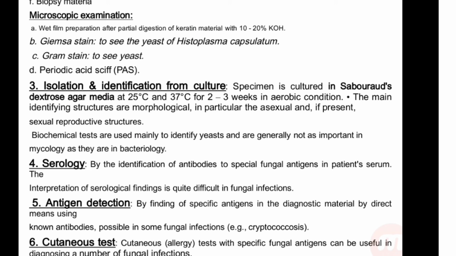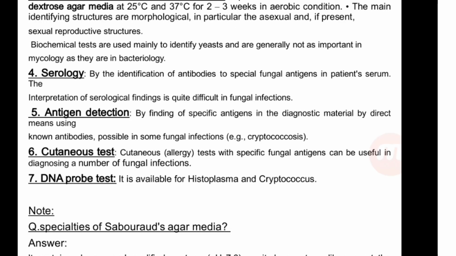Serology, by identification of antibodies to the specific fungal antigen in the patient's serum. Antigen detection, by finding the specific antigen in the diagnostic material by direct means using known antibodies, possible in some fungal infections, like cryptococcosis. Cutaneous test: cutaneous allergy test with the specific fungal antigen can be useful in the diagnosis of a number of fungal infections. DNA probe test is available for Histoplasma and Cryptococcus.